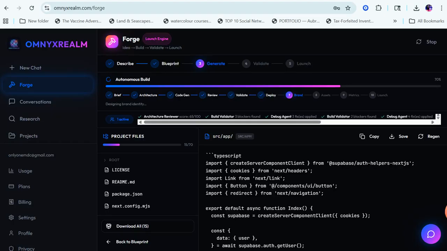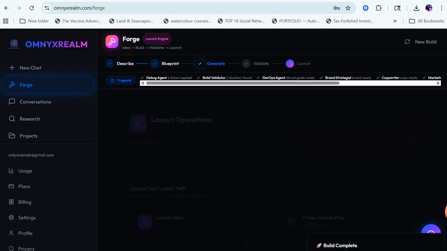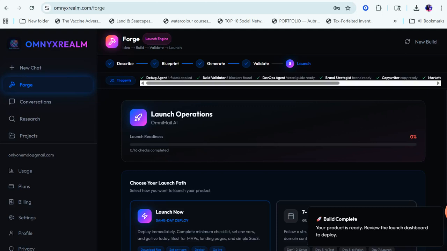Step 7, we're on the brand. So we went from brief to architecture, code generation, review, validate, deploy, brand. Now we're on assets. It's almost done. And I guarantee you it hasn't even been 10 minutes since we started this process. I'll give it 10 to 12 minutes from when I put in the question about what I wanted to do. Boom, it's done.